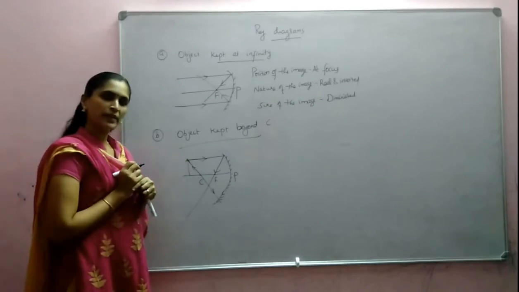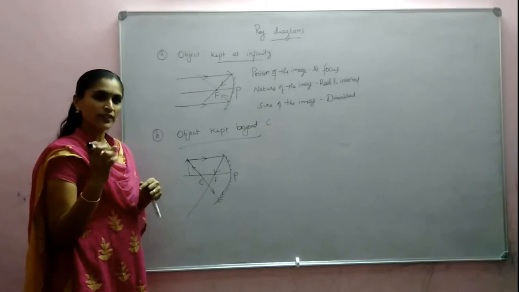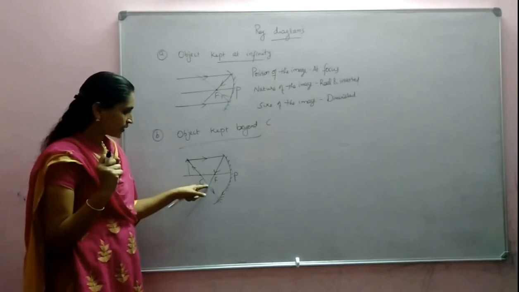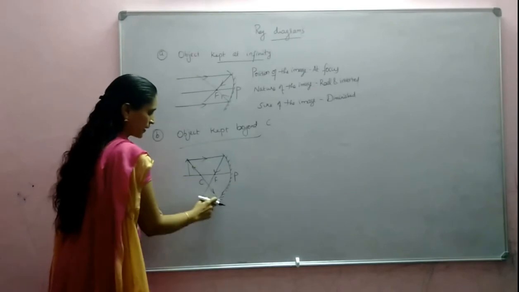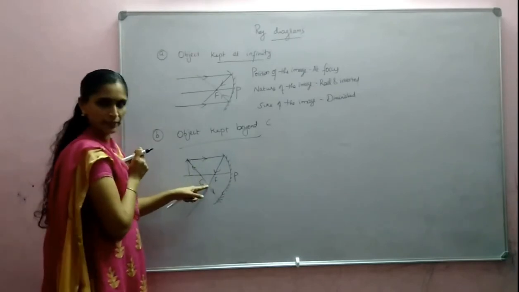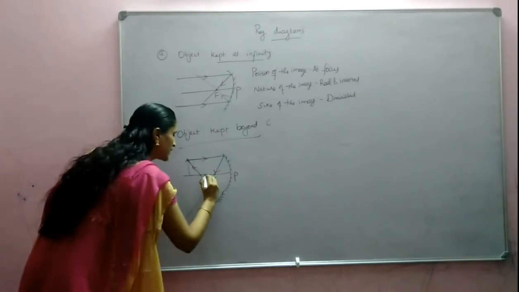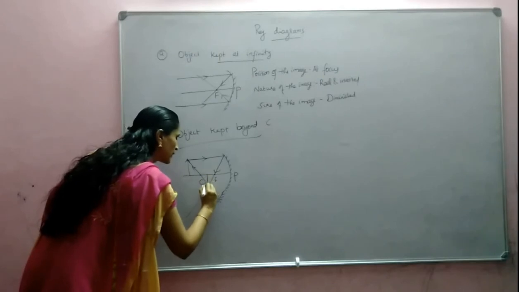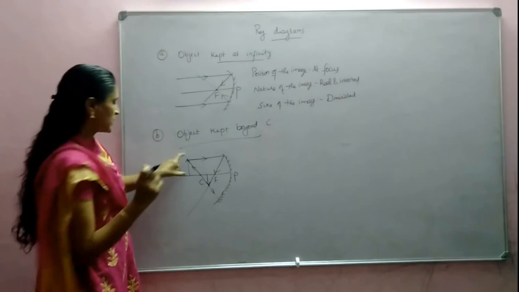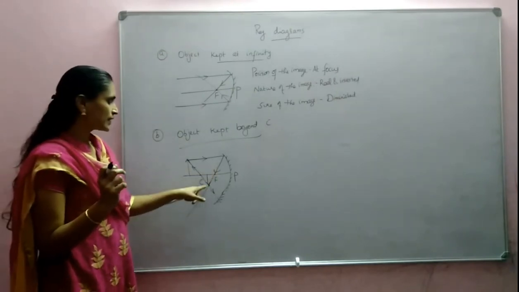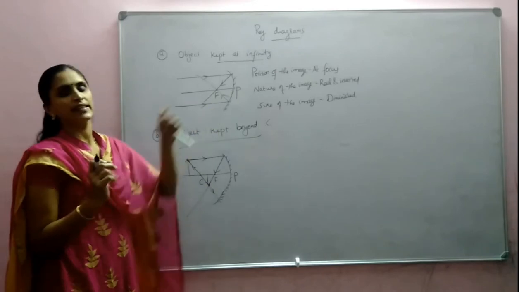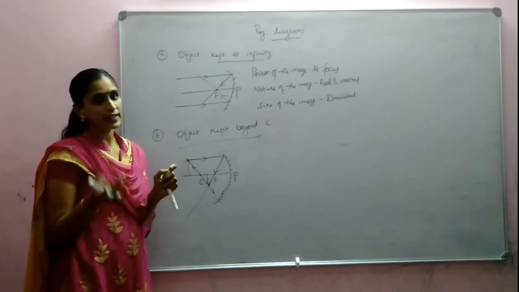So here, where the image is formed, the two rays are meeting at this point. The two reflected rays, this ray and this reflected ray, are meeting at this point. So we can say that the image is formed here. Which type of image is formed? Here the object is like this, and the image is inverted. Since the rays are actually meeting, we can say that the image formed is real.